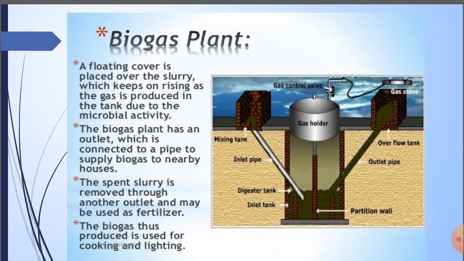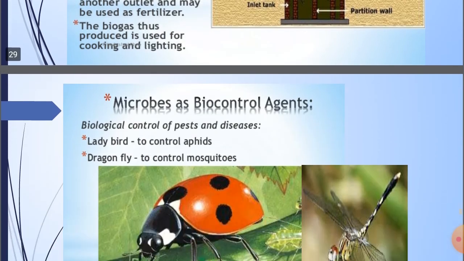A floating cover is placed over the slurry, which keeps on rising as gas is produced in the tank due to microbial activity. The biogas plant has an outlet which is connected to a pipe to supply biogas to nearby houses, and the spent slurry is removed through another outlet and may be used as a fertilizer. The biogas thus produced is used for cooking and lighting purposes.